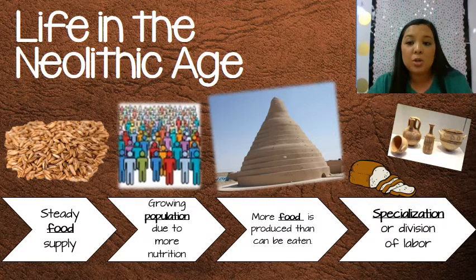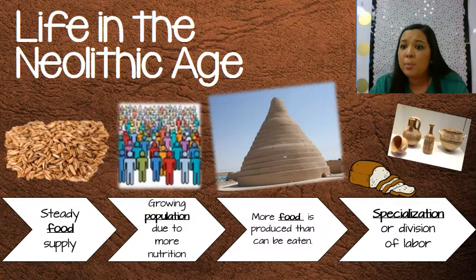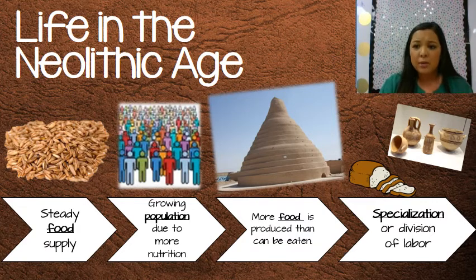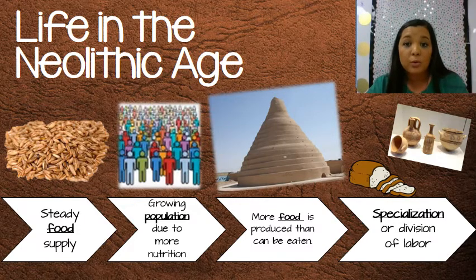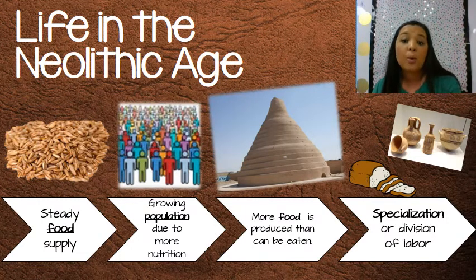With specialization, we would see people becoming really big experts in things like tool making, or people making clothes, things like that. Because we start to see a shift from so many people needing to grow the food on the land, we then have an abundant amount of food that allows people to leave working on the farm and move towards becoming specialized in a different job around the village.